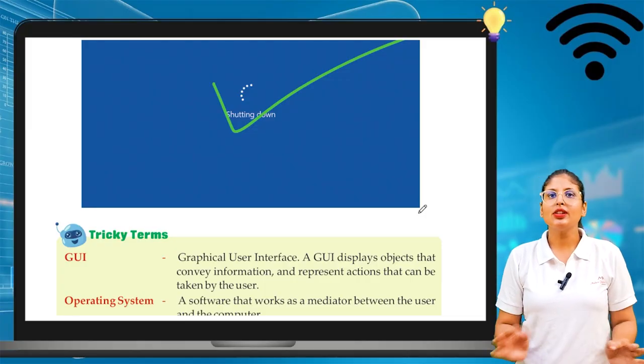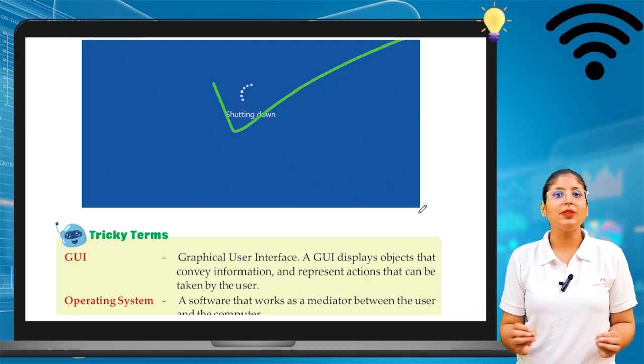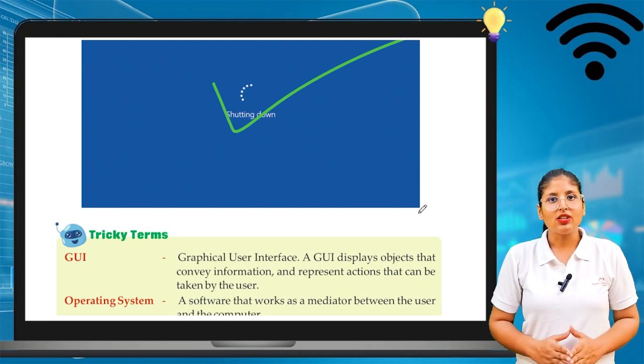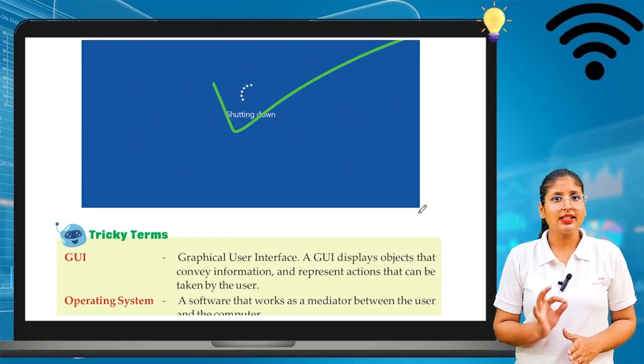I am hoping this chapter is totally clear to you. In this chapter, we saw all the things related to Windows 10. That much is clear? Everything is clear to you?